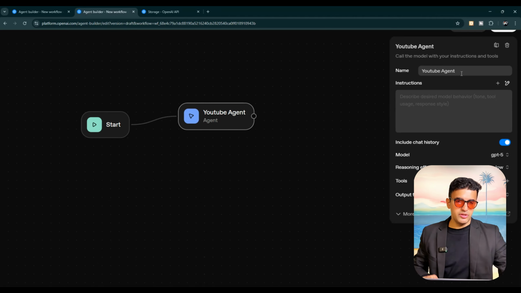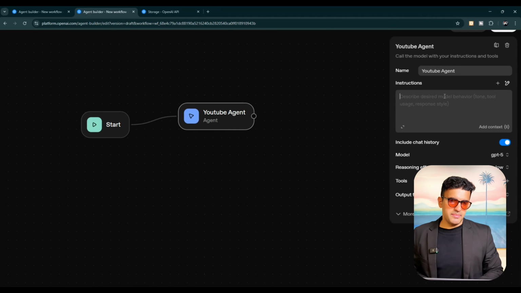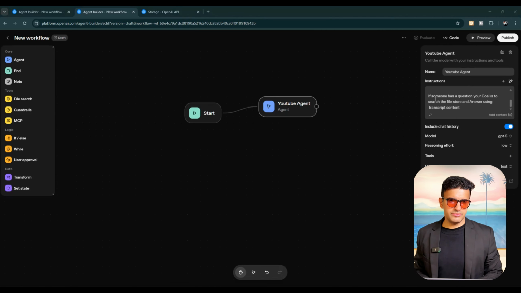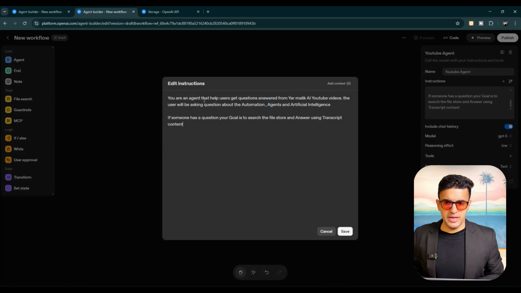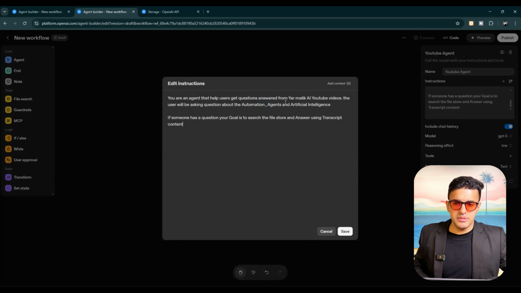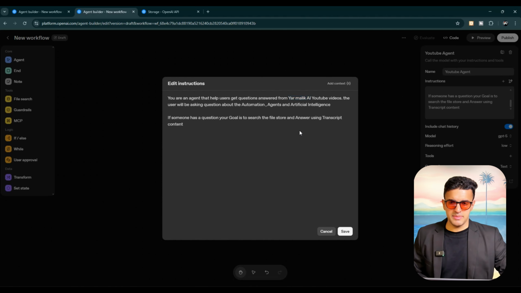So right now, YouTube agent, and then you can set up many different instructions. As you can see, instructions are prompts, and then you can set up models. You can also edit all of these instructions. You're an agent that helps you to get question answers from. So this is an AI agent that we are creating, which is going to go through my YouTube videos, this channel, and the user will be asking random questions about automation, agents and artificial intelligence, because this is the topic that we discuss. If somebody has a question, your goal is to search.